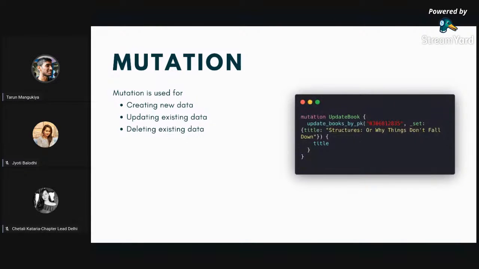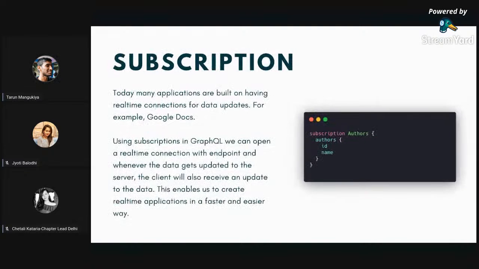That's the name of the mutation, and I have passed the arguments in it. First is the ISBN, and then I'm setting the data. I can pass title, description, or any other field that's available in the book. So this is used for updating the data. In the same way, there can be delete or any other endpoint available. Then the third part is subscription.